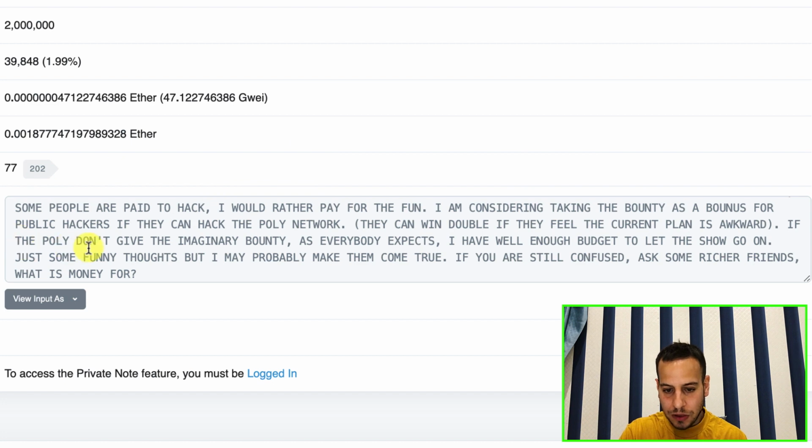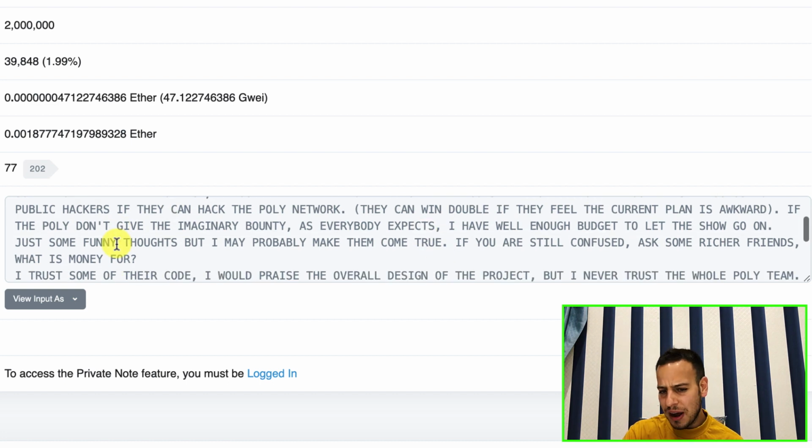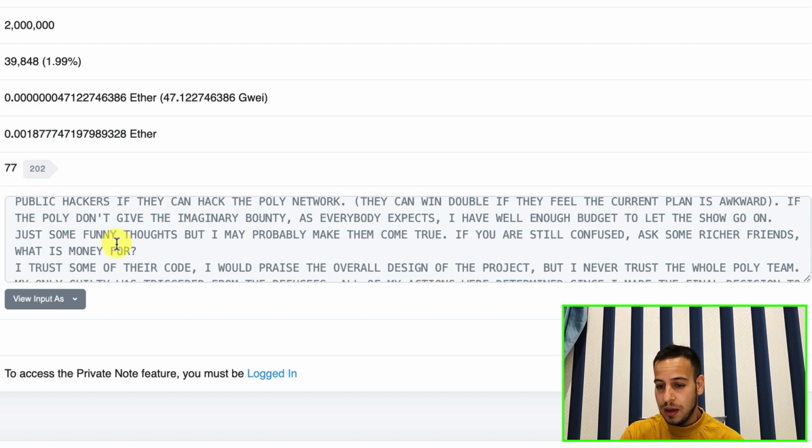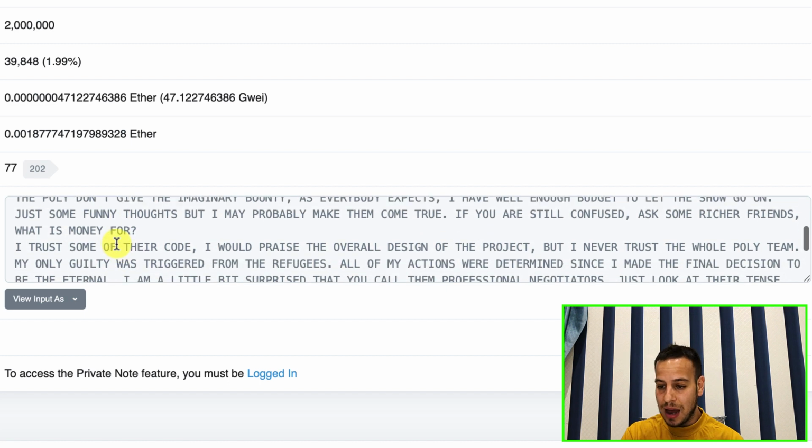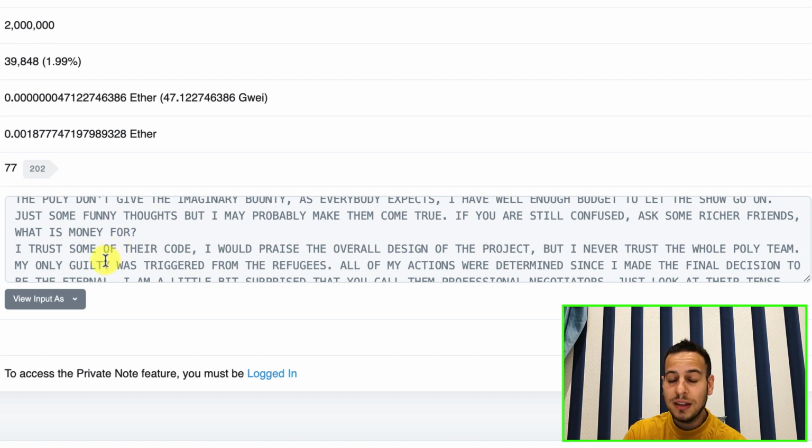If the Poly don't give the imaginary bounty as everybody expects, I have well enough budget to let the show go on. Just some funny thoughts, but I may probably make them come true. If you are still confused, ask some richer friends, what is money for?